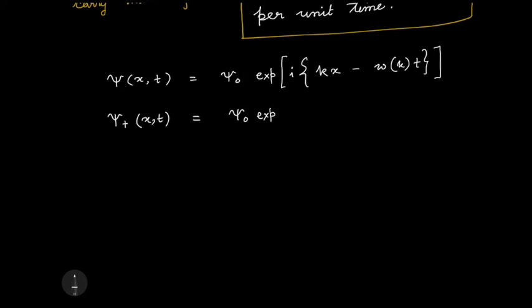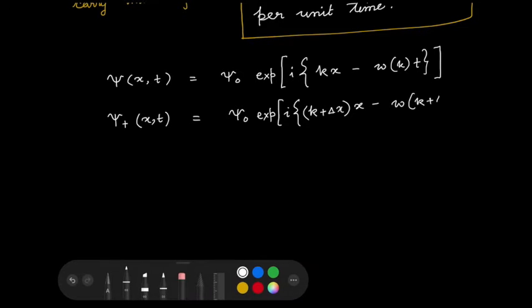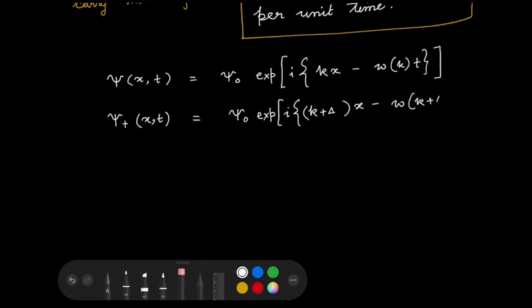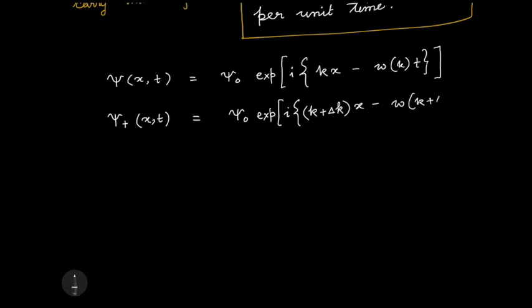But with this, let us add psi plus, which is another monochromatic wave, but with a little difference. So let's add delta x here. And omega will be now a function of k plus, I'm sorry, this is not delta x, this is rather delta k. With k, I can add k only, apple to apple.